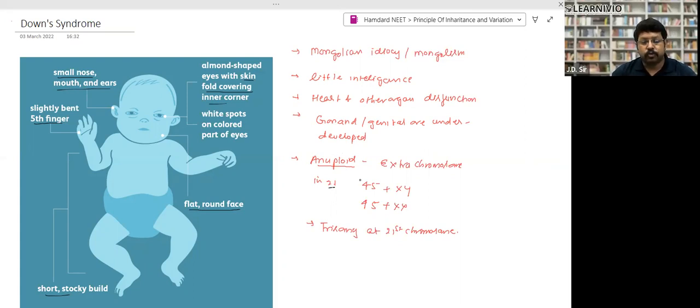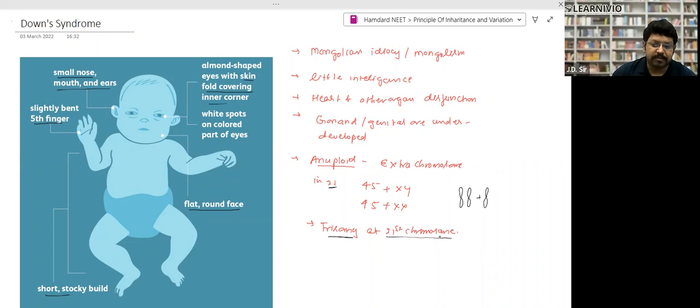It takes place due to an extra chromosome at chromosome number 21. So the total number of chromosomes will be 47. So it is an autosomal disease. Normally we have two copies of the 21st chromosome. There will be addition of one more chromosome at the 21st, right? So this is called trisomy, meaning three chromosomes at the 21st chromosome.